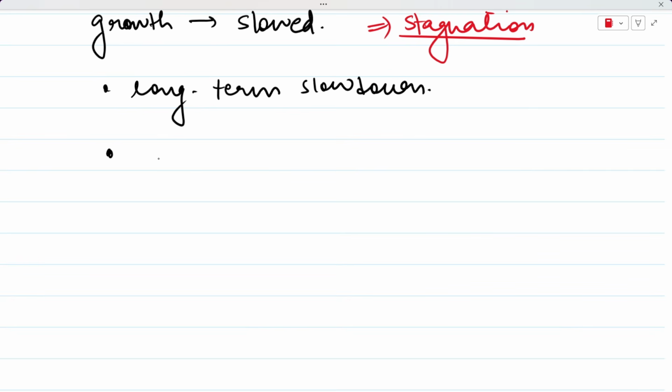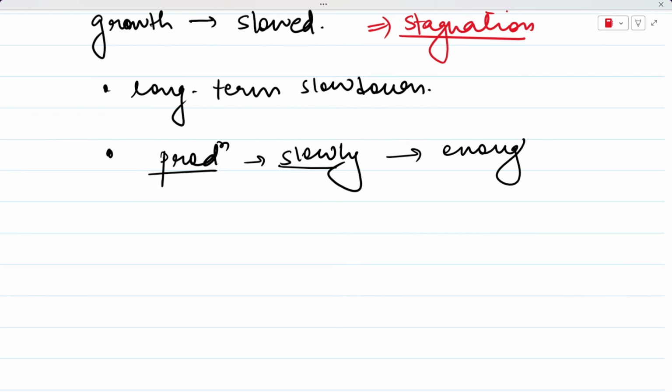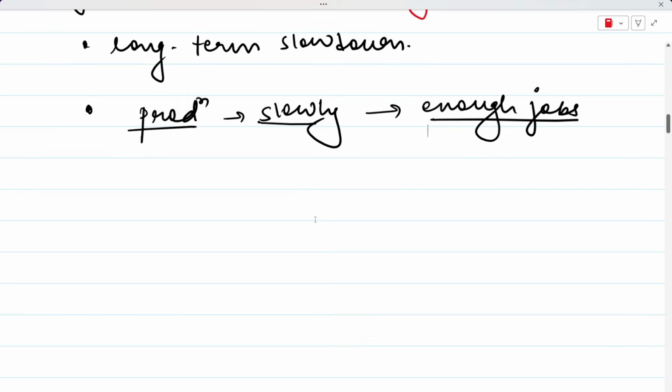Now what happens in a period of stagnation is that industrial production grows slowly, so we are not able to generate enough jobs, because if industries are not functioning at a proper rate, how are they going to provide jobs to the people?